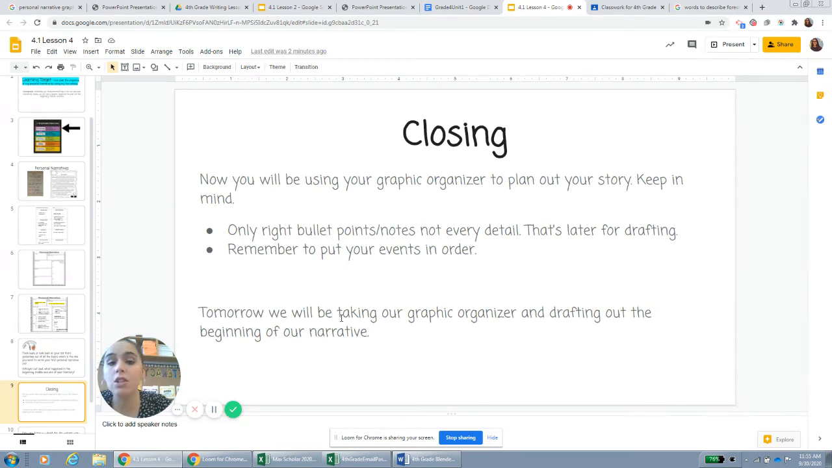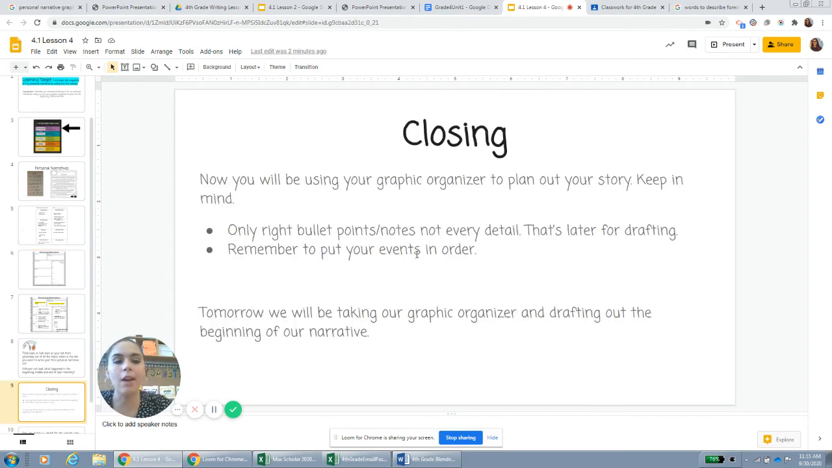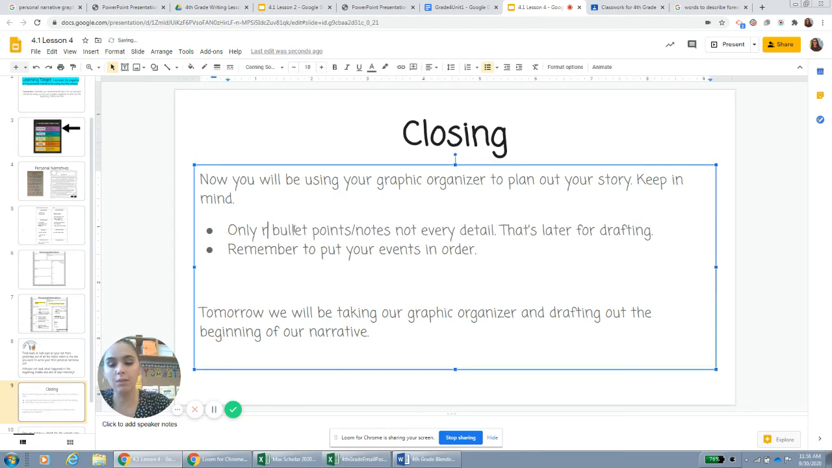Now you will be using your graphic organizer, this one, the same one I did, to plan out your story. Keep in mind, only write bullet points, notes, not every detail. That's later for drafting. Remember to put your events in order. Tomorrow, we will be taking our graphic organizer and drafting out the beginning of our narrative.